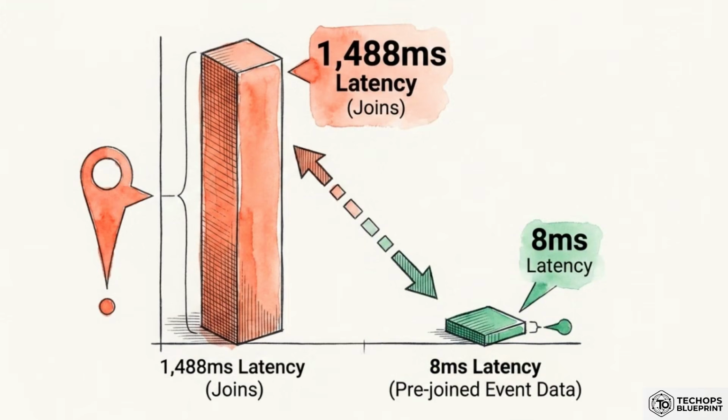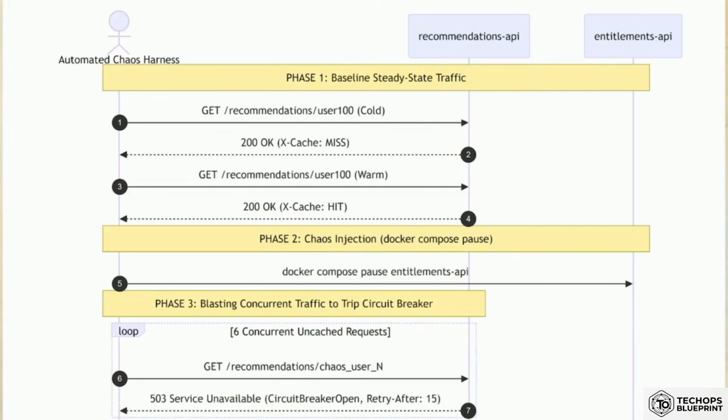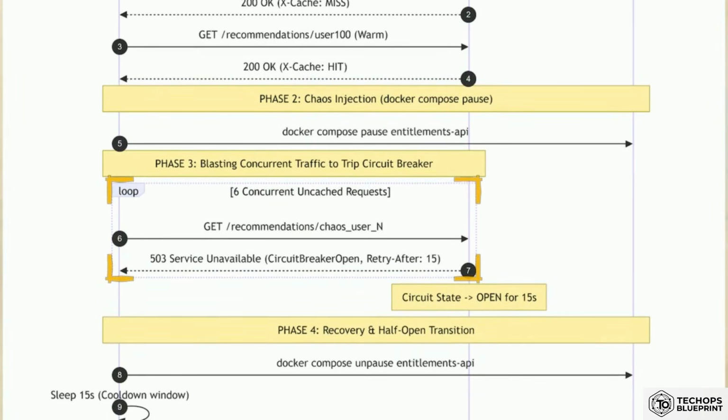Pre-joining data via events eliminates application-level looping. It converts a dangerous scaling bottleneck into a guaranteed constant time operation. Theory requires practical proof. We can validate the resilience of this architecture using automated chaos engineering. This diagram maps our chaos test. In Phase 2, we issue a pause command to the entitlements API. In Phase 3, we blast the upstream API with concurrent requests.